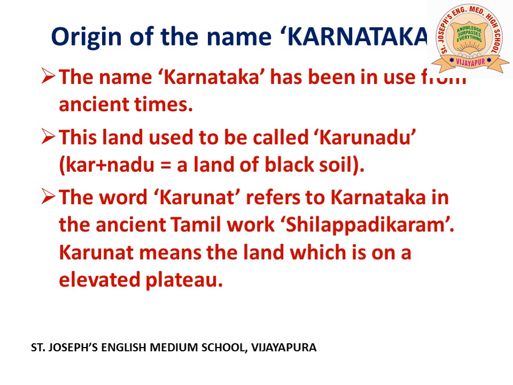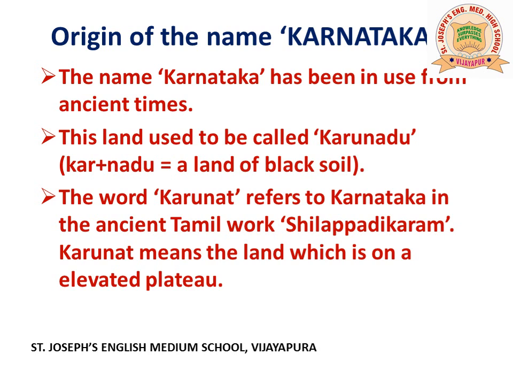Another word was used for Karnataka. That word is Karunat. The word Karunat refers to Karnataka in the ancient Tamil work Shilapati Garam. Shilapati Garam is the earliest Tamil epic. It was written by a poet by the name of Ilango Adigal. In that literary work, the poet has referred to Karnataka as Karunat. Karunat means the land which is on an elevated plateau. Elevated plateau means raised plateau. In Kannada, you call it Ettarada Prasthabhumi. It is a land which is elevated or raised.